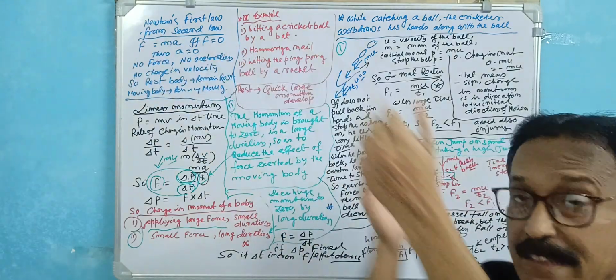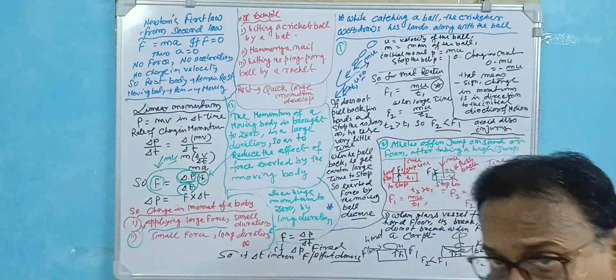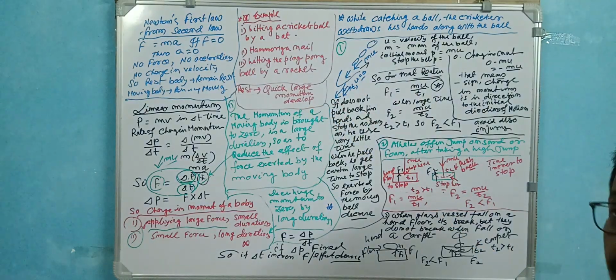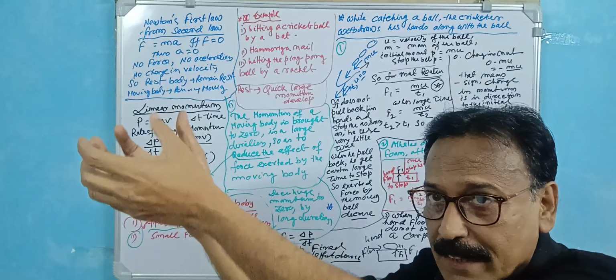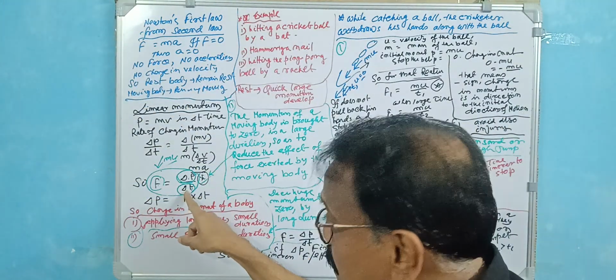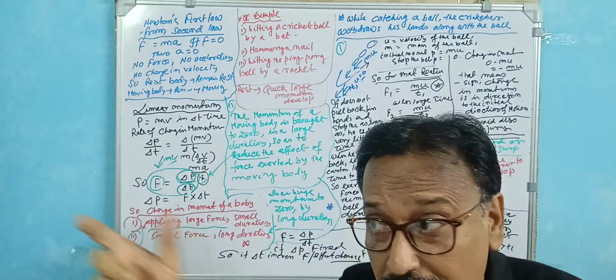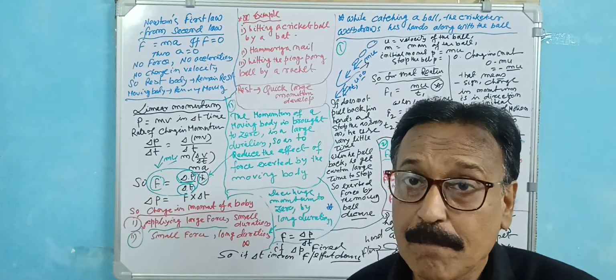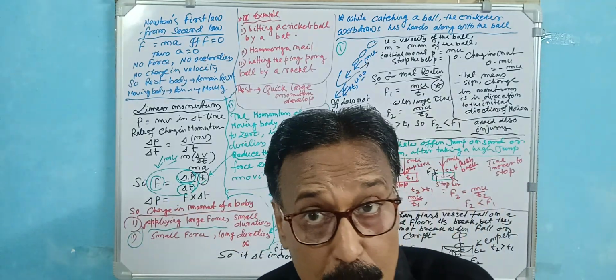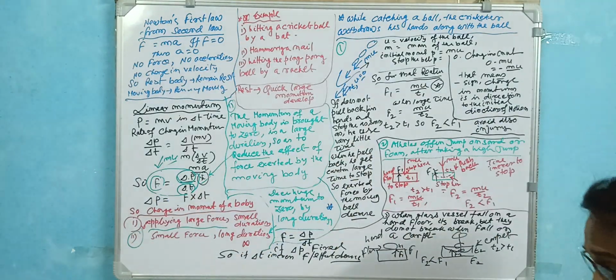For that reason, the cricketer grips the ball and withdraws his hand along with it. Withdraw means moving along with the ball. He does not hold the ball fixed in place; he pulls it along in this way. So you increase the time to stop the ball, to reduce the force exerted by the moving ball. That is the reason. Is it clear to you?